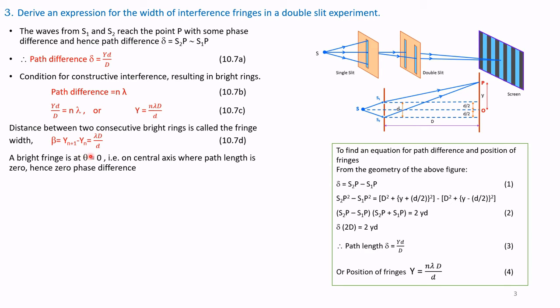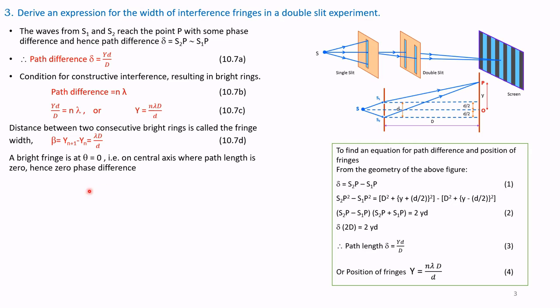The distance between two consecutive bright rings is called fringe width. Therefore, if yn is the distance of the first ring, and yn plus 1 is the position of the second ring, the spacing between the two is called the fringe width. Therefore, beta is equal to y suffix n plus 1 minus yn, that is equal to lambda D by d. Fringe width is given by lambda capital D by small d.